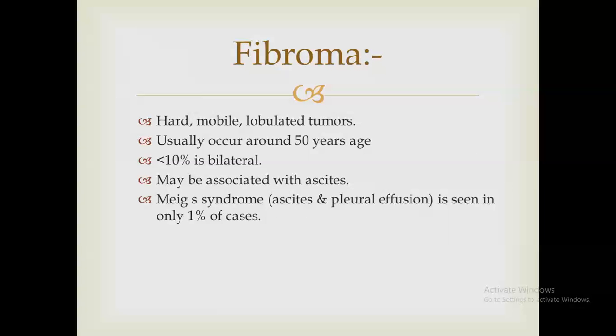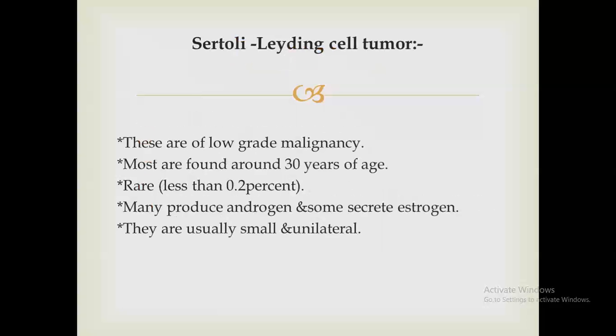Third one is fibroma. They are hard, as from its name, but mobile and lobulated, and occur in women around 50. They are bilateral in up to 10% of cases, and may be associated again with ascites, and if associated with ascites and pleural effusion, we call it Meigs syndrome, but this is seen in only 1% of cases. Sertoli-Leydig cell tumor is of low-grade malignancy, that's why it is mentioned here. It occurs around 30 years of age, but they are rare. They may produce androgen with androgenic manifestations, and some of them secrete estrogen. They are generally small and unilateral.